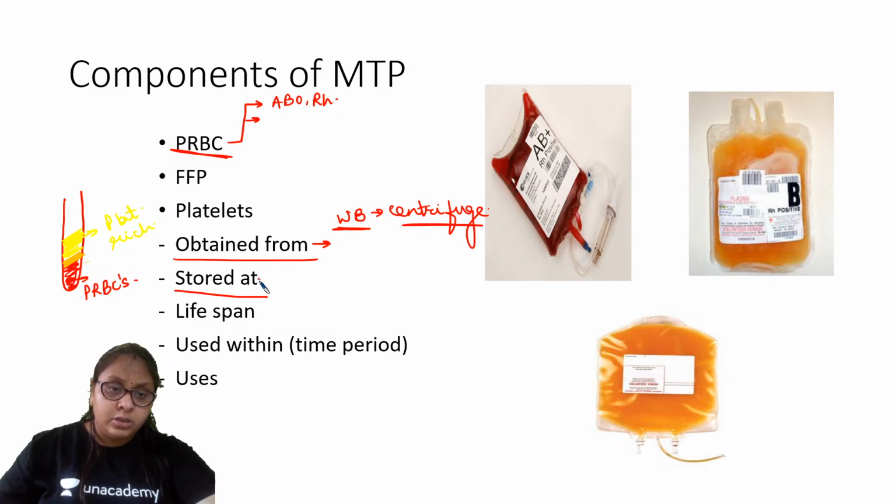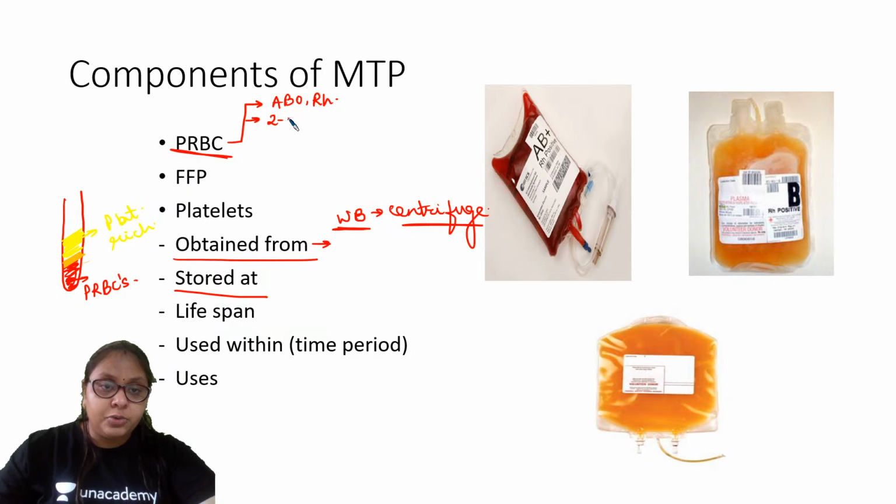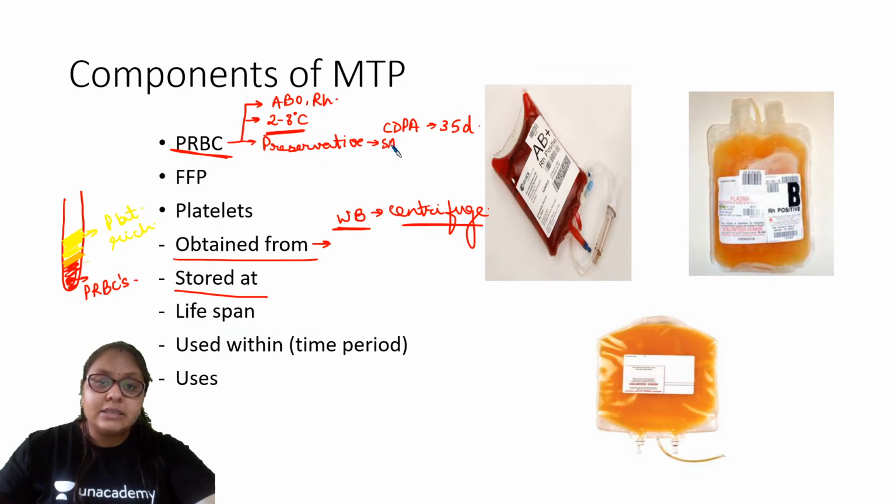At what temperature is PRBC stored? PRBC is stored at 2 to 8 degrees Celsius, and the lifespan depends upon the preservative. If it is CDPA, then it is 35 days, and if it is SAGM, then it is 42 days.